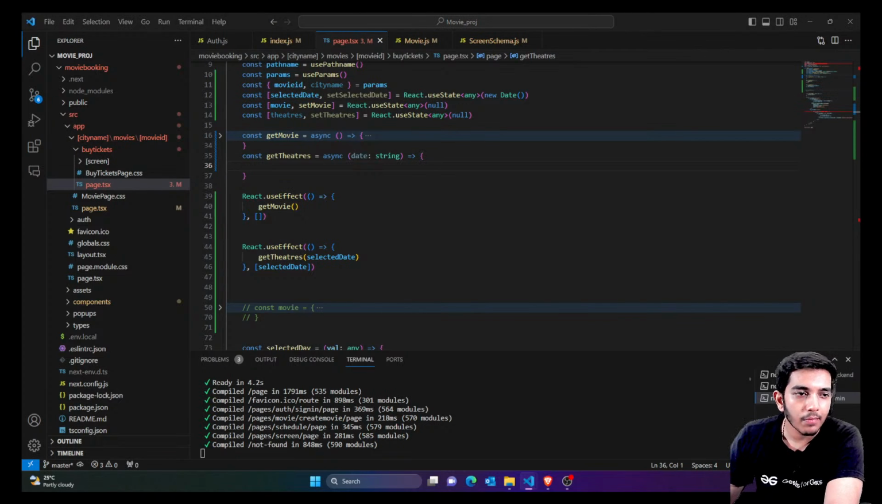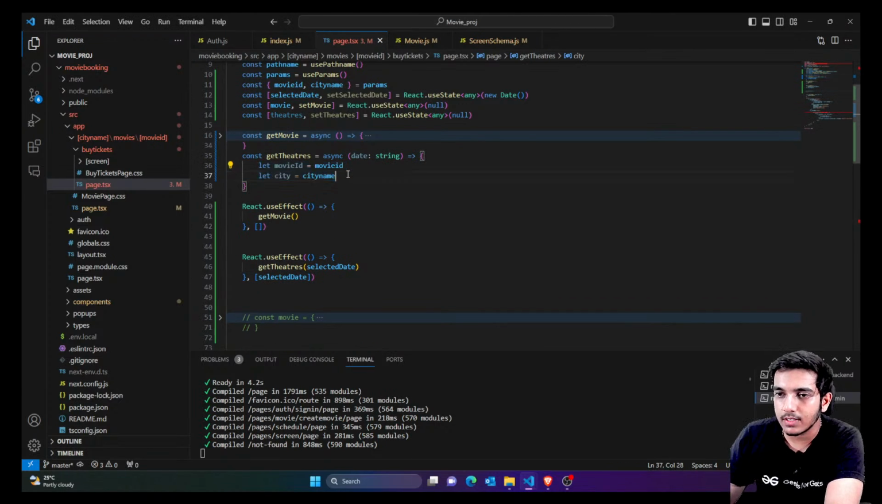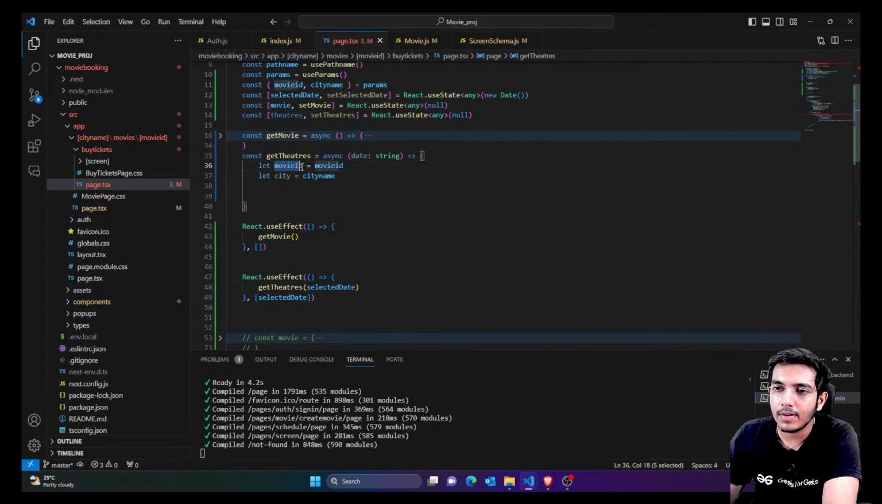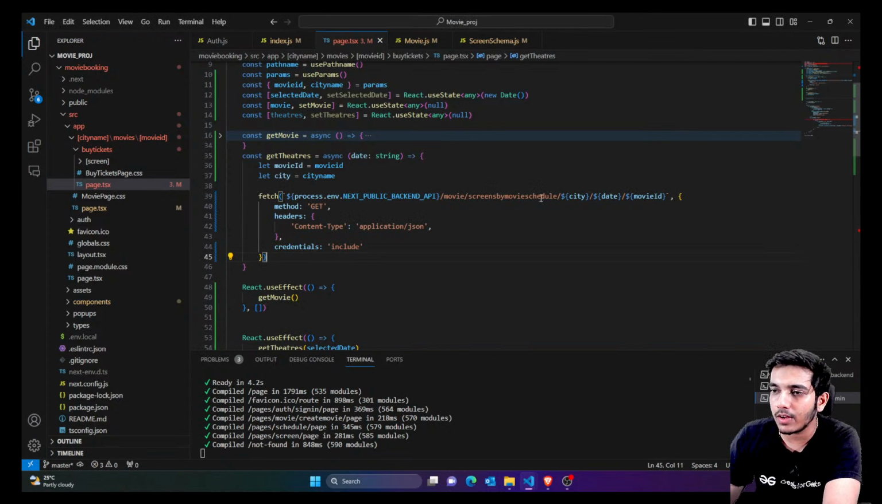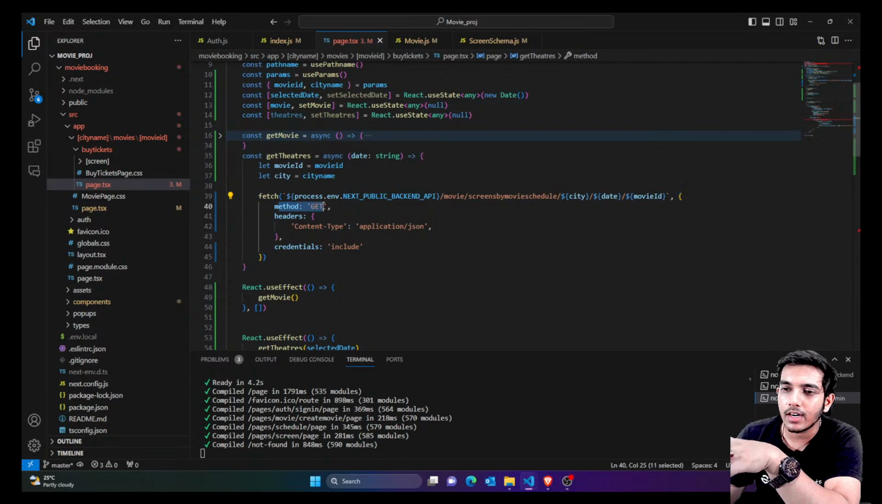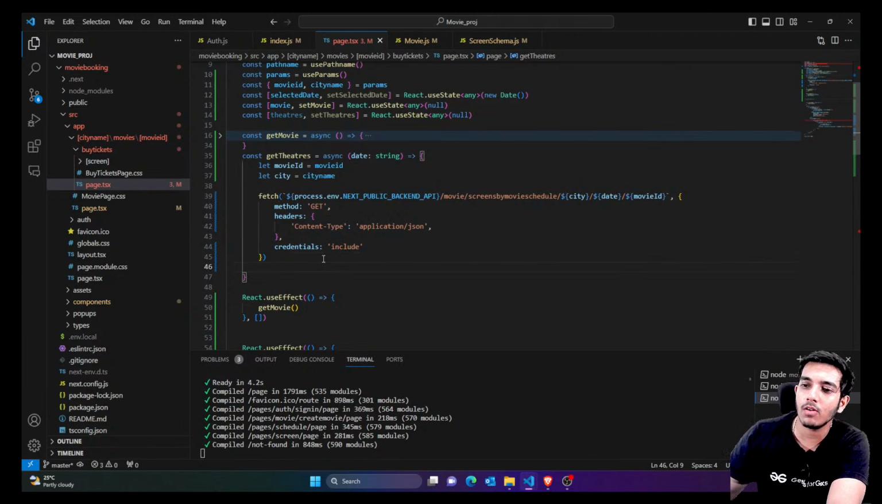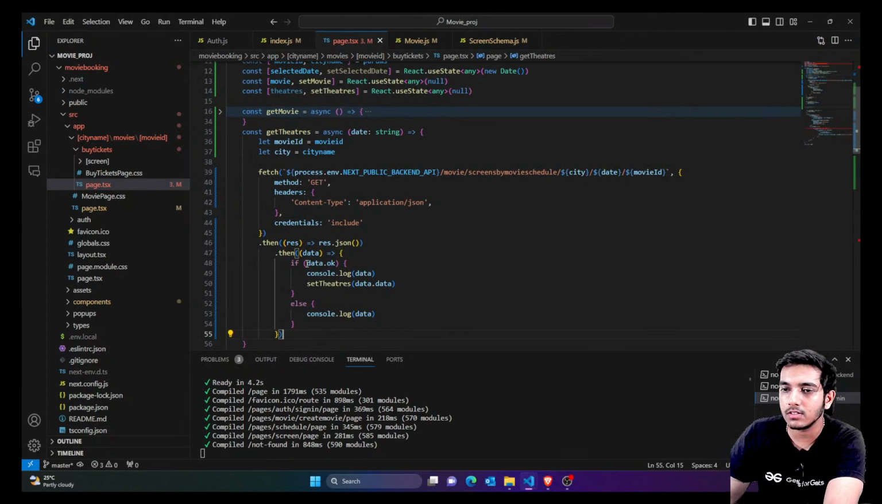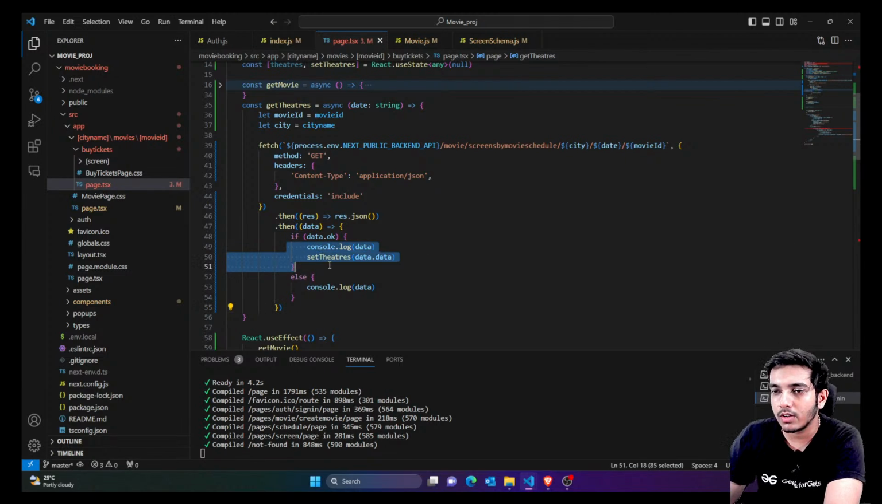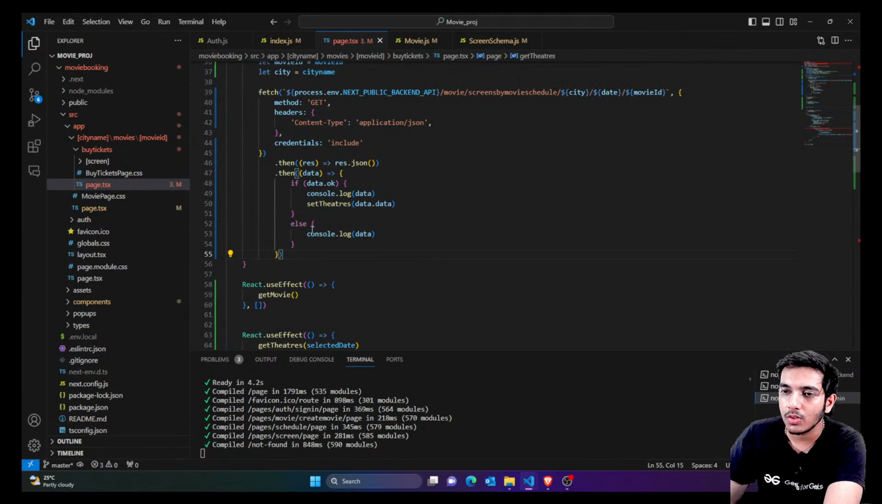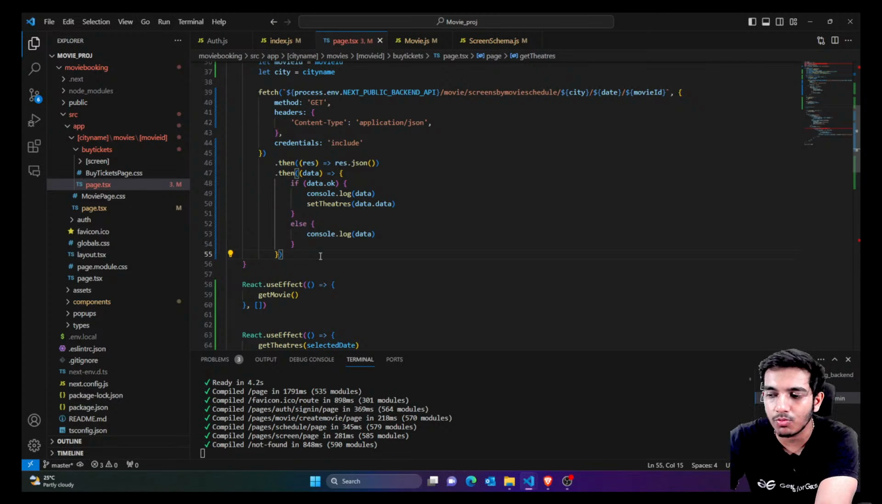There are so many pages now. Okay, so we are just going to call the date, the movie ID and the city. These are all the parameters. Now we are just going to call the API, passing these values: city, date and movie ID. That's how you send parameters to this API. Just don't forget to add credentials, because we are using cookies in almost all APIs. Now if everything is fine, you say this is the response, and if data is okay then set it, else just show the error. You can show any kind of error and do whatever you want with it.